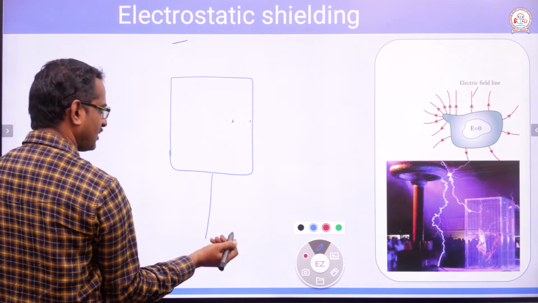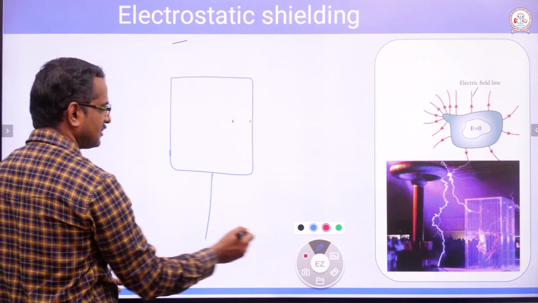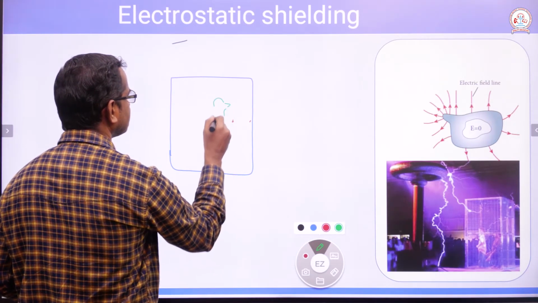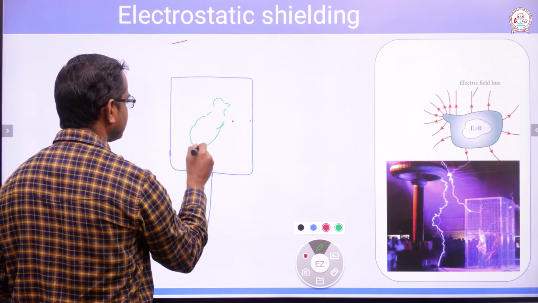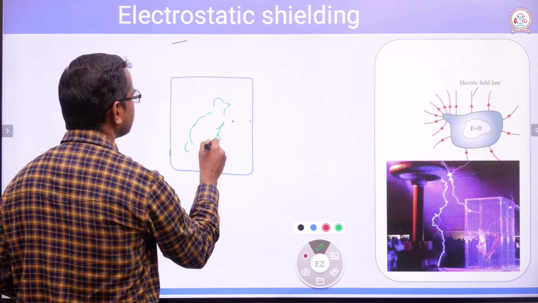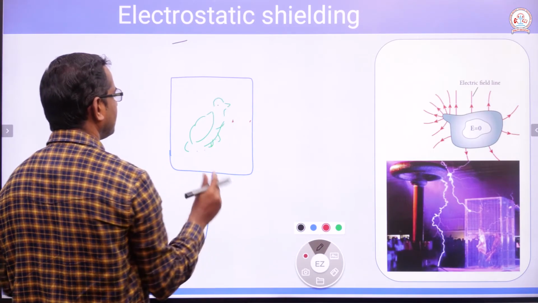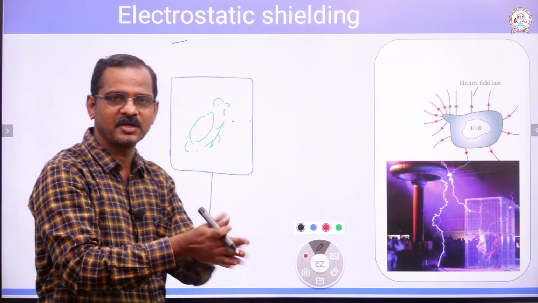Take a small chart like this and draw a bird, just like a parrot. Then rotate it fast like this.